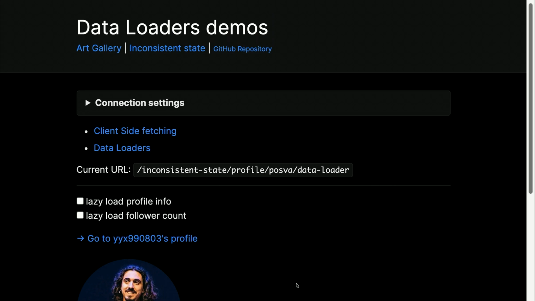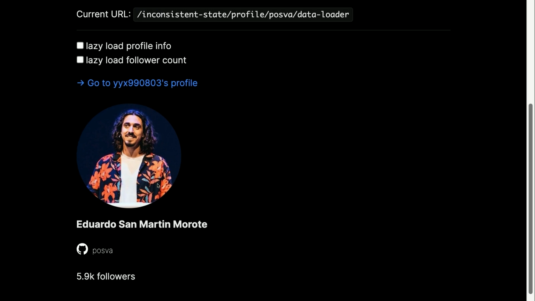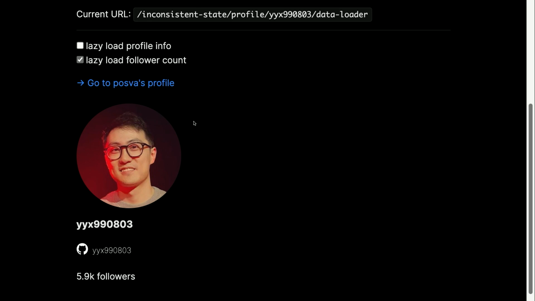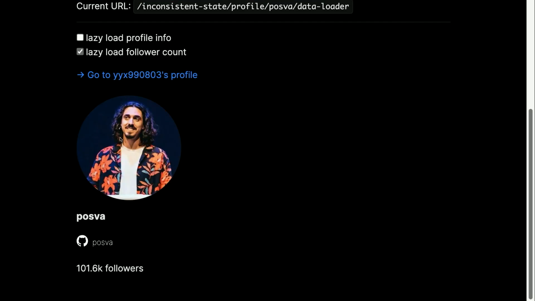If I can move. There we go. So, I said that this is the exact same demo. I have two data loaders here. One is for the information of the user, which is fast. It's like 500 milliseconds. And the second one is for the follower count, which takes around 2 seconds. If I make the follower count lazy, you're going to notice that it looks a lot like the watcher. Okay? The only difference is that the URL is going to change at the same time as the profile information.